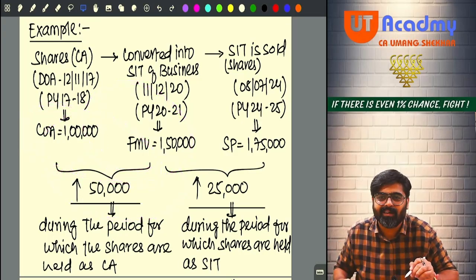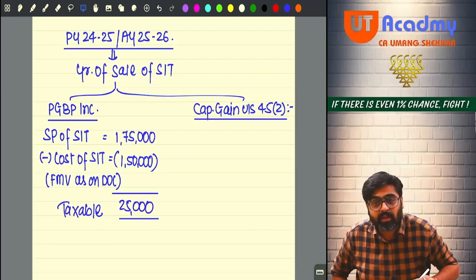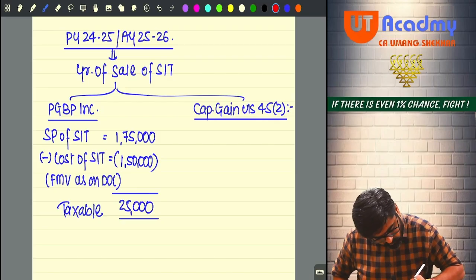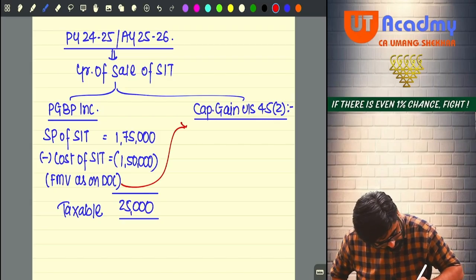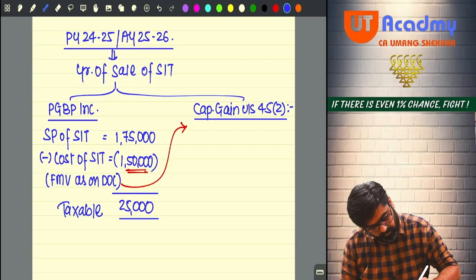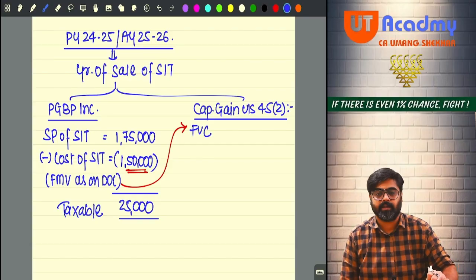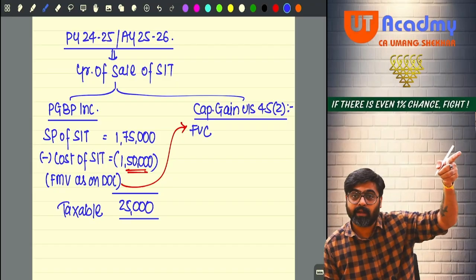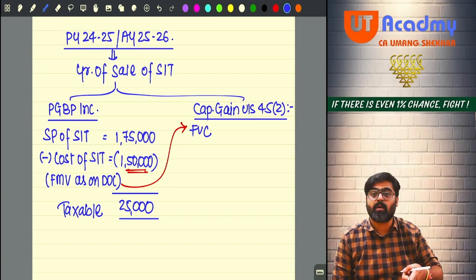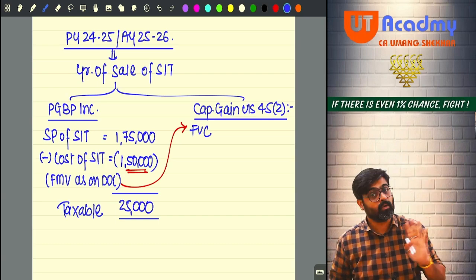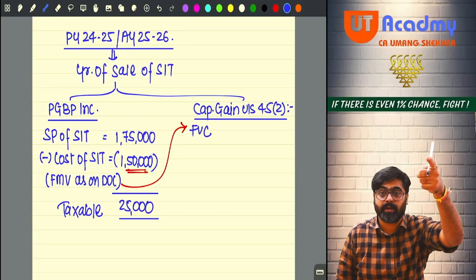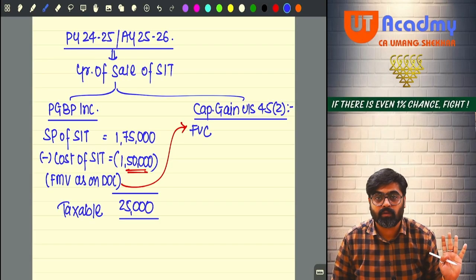So the FMV as on the date of conversion, this same amount, you will take as the full value of consideration to calculate your capital gain. Under section 45(2), you have to take this amount only as your full value of consideration and no other amount can be taken.